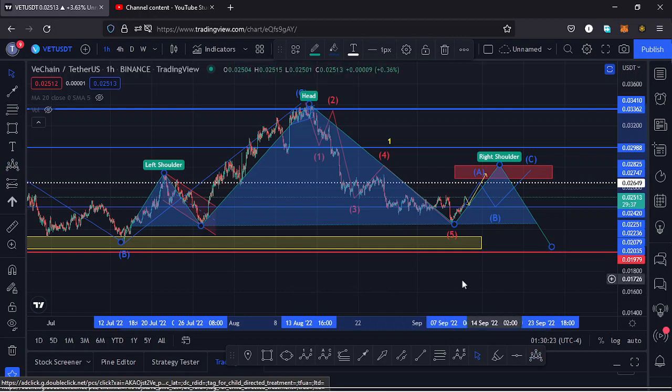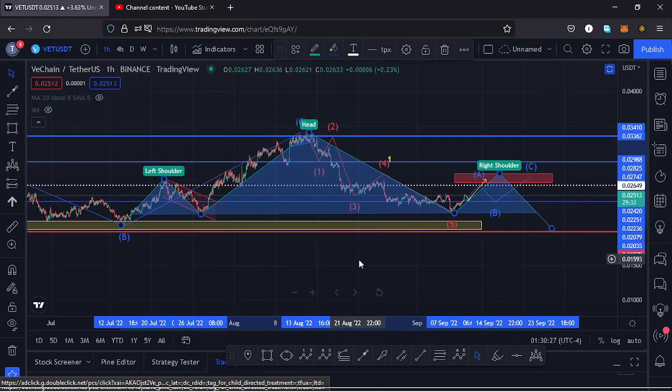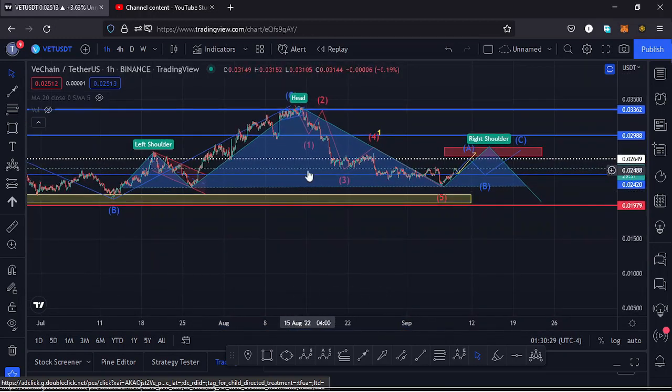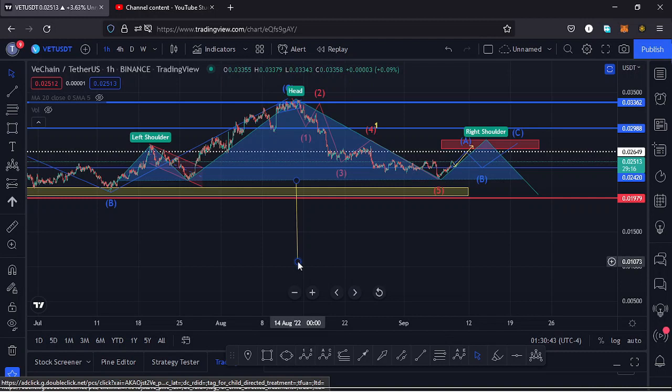lower side. And this is a pattern that normally breaks out to the lower side, having the target area of that breakout as the height between the head and the neckline. So using a trend line, we can get that height, then take that height and place it down here to get a target area to the lower side, and that gives me a target area to around the $0.01 mark.